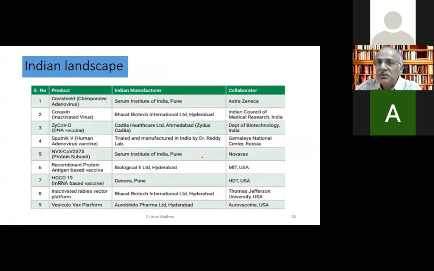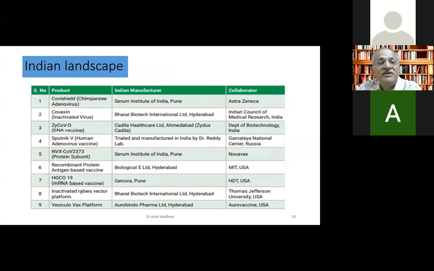Coming to mainly our Indian landscape, these are the vaccines which are there. Covishield we've been using, Covaxin we know. ZyCoV-D is the Zydus vaccine, which is a DNA-based vaccine. Sputnik is round the corner. Next week probably we'll get it. It's a human adenovirus vaccine. The Novavax is there around the corner, a protein subunit vaccine. Serum Institute is making it here as Covovax.